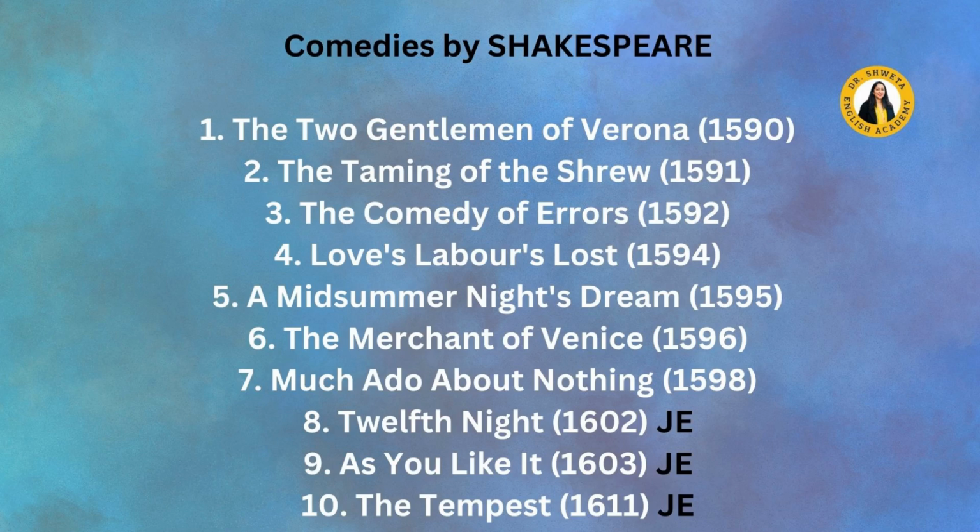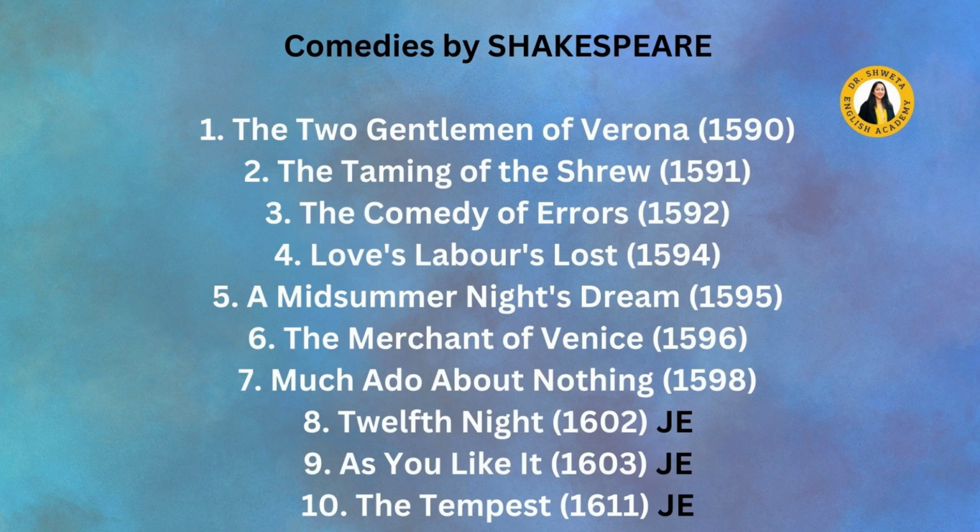The first comedy written by Shakespeare was The Two Gentlemen of Verona, written in 1590. Second was The Taming of the Shrew, written in 1591. Third, The Comedy of Errors, written in 1592. Love's Labour's Lost, 1594. A Midsummer Night's Dream, 1595. The Merchant of Venice, 1596.